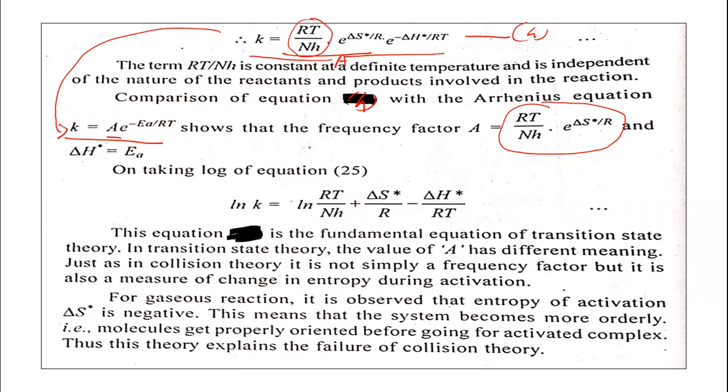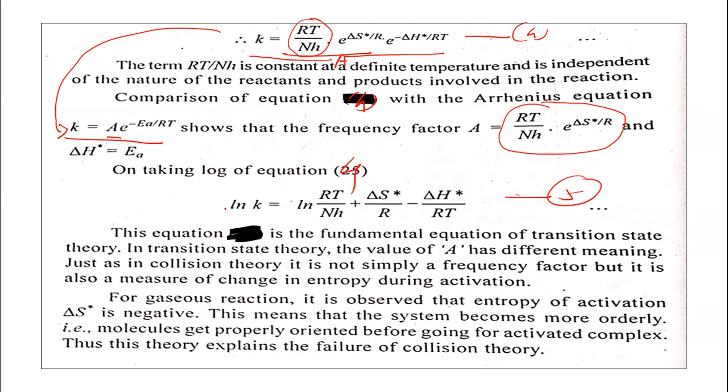Then we can take logarithm on both sides of equation 4. So taking logarithm on both sides of equation 4, ln k is equal to ln(RT/NH) plus ΔS*/R minus ΔH*/RT. So taking logarithm, we are getting this equation. Suppose that this is equation 5.